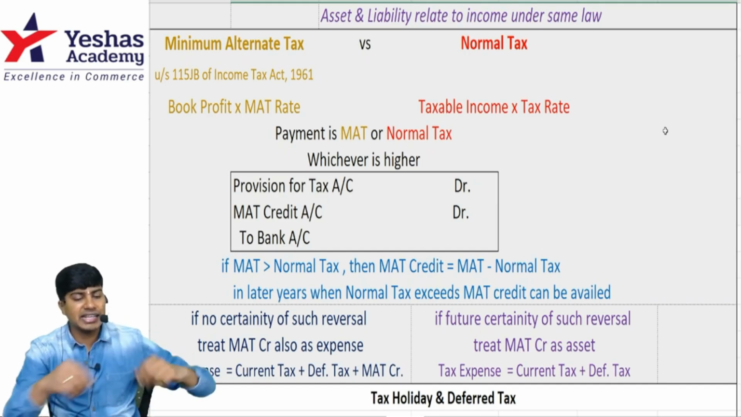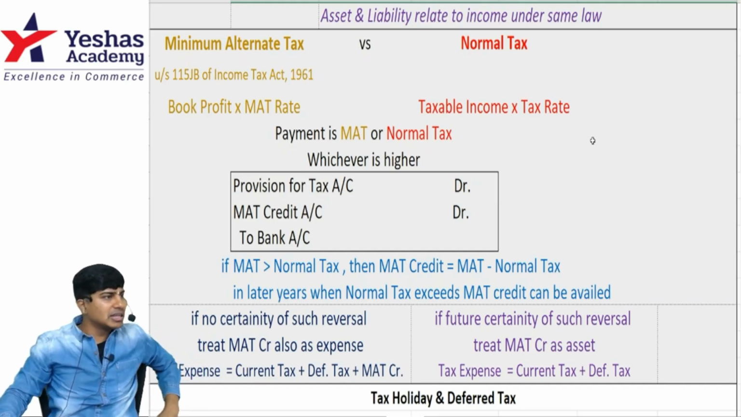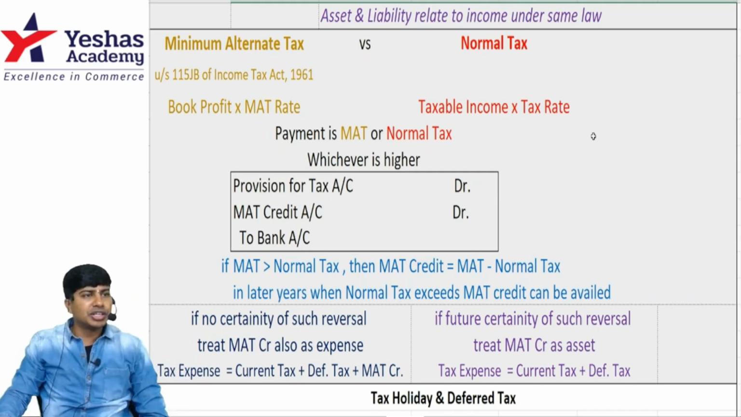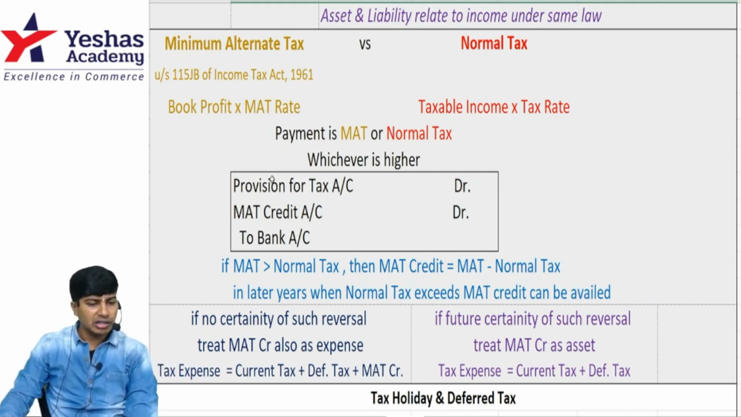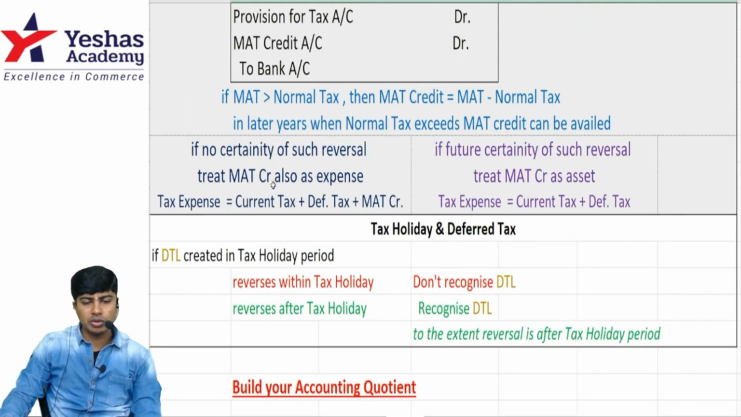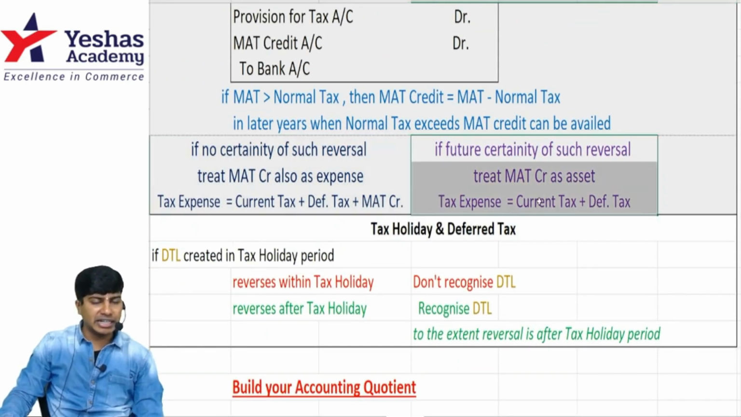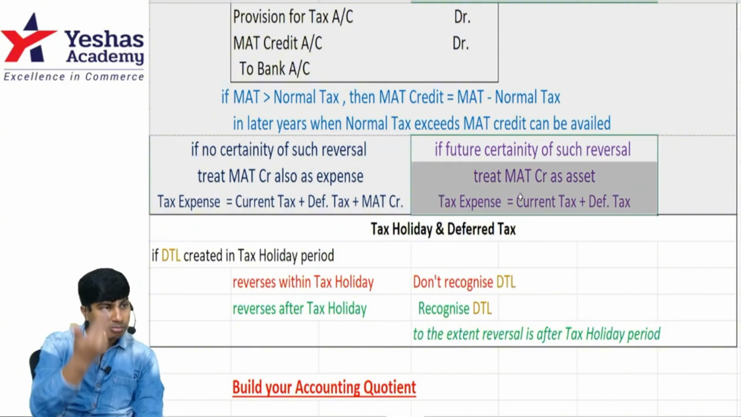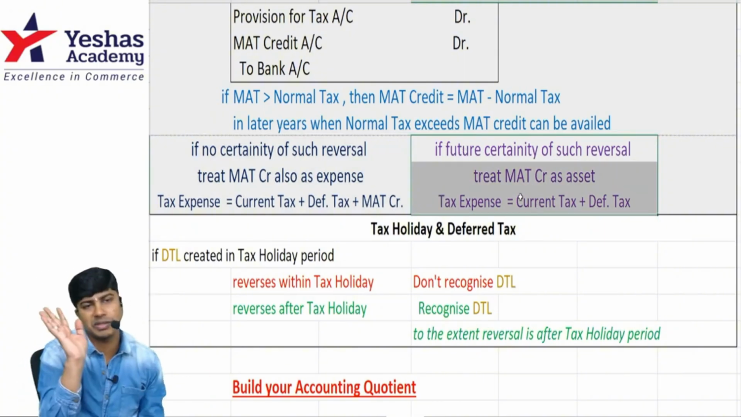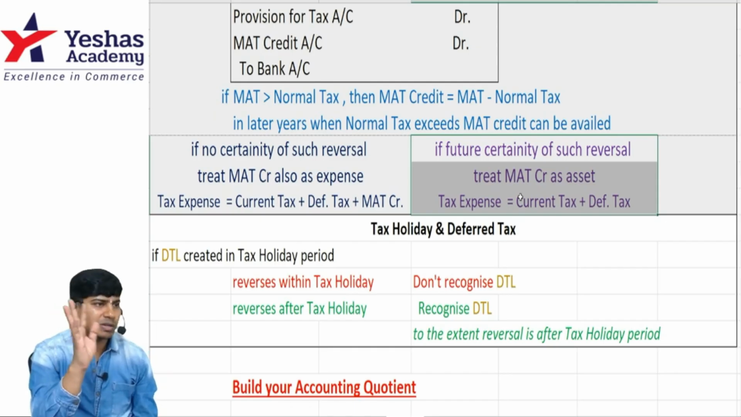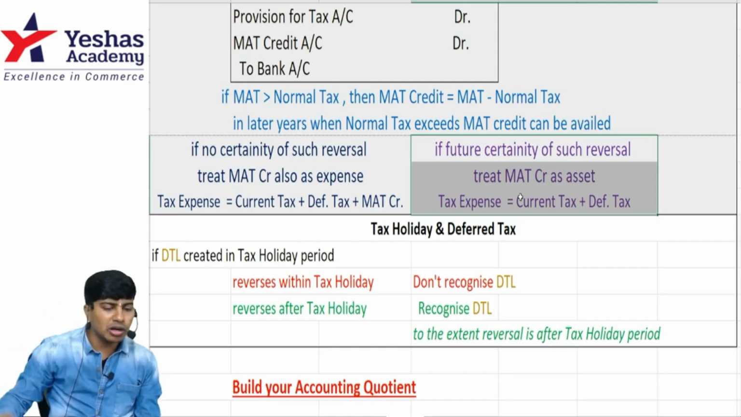Again, MAT credit is an asset. To record MAT credit, there should be reasonable certainty that in future years your normal tax will be more than MAT. Only then can you avail it. And I've explained the MAT credit concept to you. If there is no future certainty that normal tax will be more than MAT and you can avail it, then whatever MAT amount you pay, book that as expense and include it in your P&L. I hope you all understood.